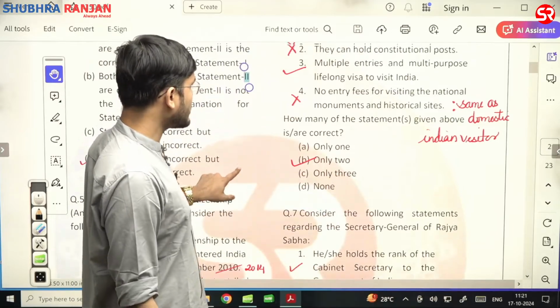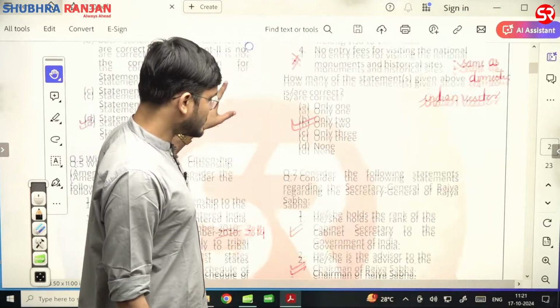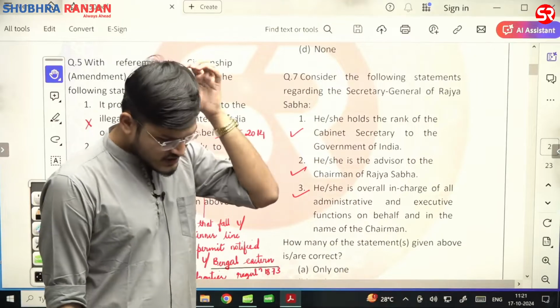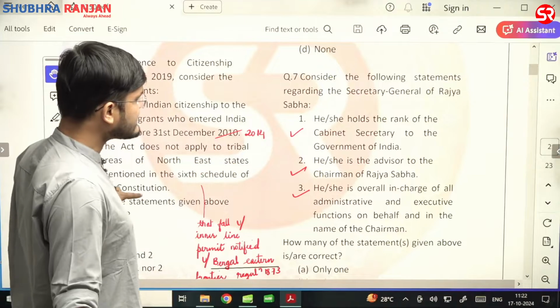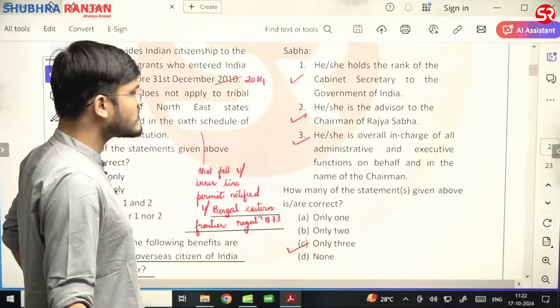Fourth statement is wrong, third statement is correct, second statement is wrong, first statement is correct. Correct answer would be B, that is B is the right answer. Now question number 7. Consider the following statements regarding Secretary General of Rajya Sabha. He or she holds the rank of Cabinet Secretary to the Government of India.